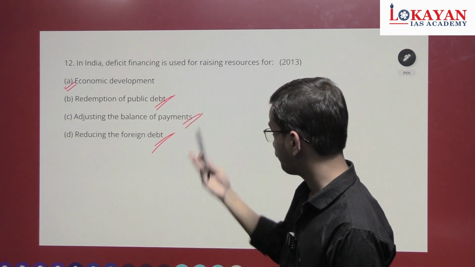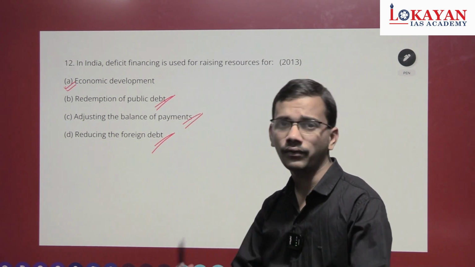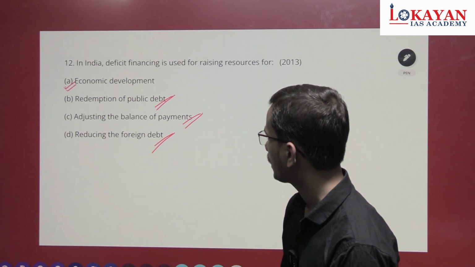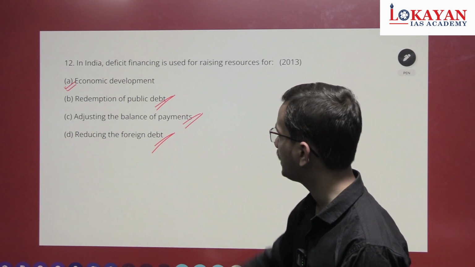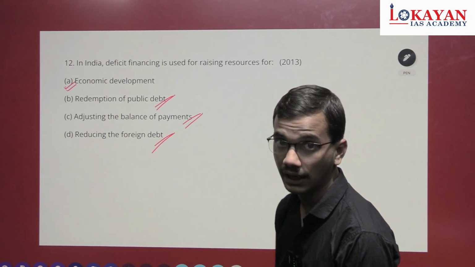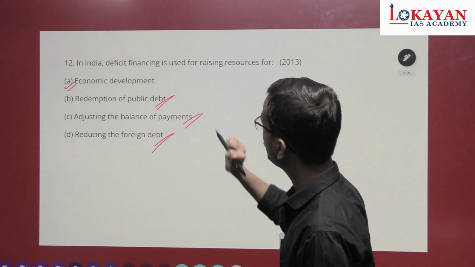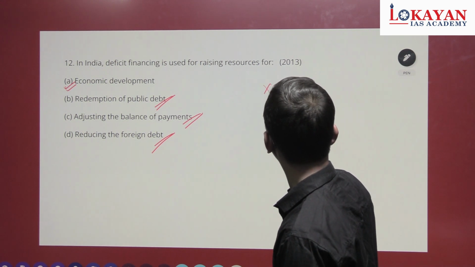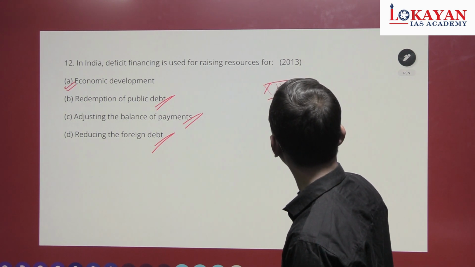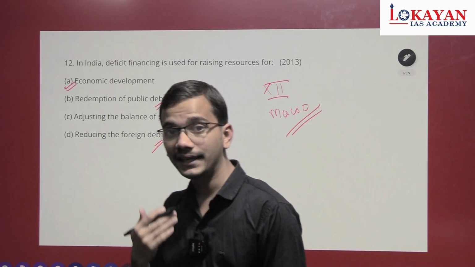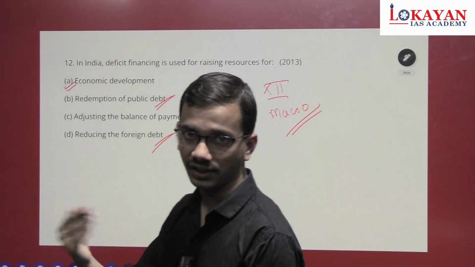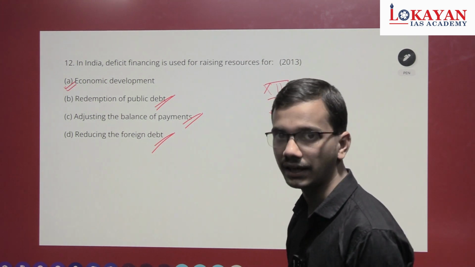Why will we incur deficit? Obviously for economic development. Okay. Reducing foreign debt, balance of payment, public debt: wrong options. Again, for a detailed understanding of this, read the 12th macroeconomics NCERT. There is an extract on debt sustainability, deficit sustainability, how much deficit we should incur and other things.